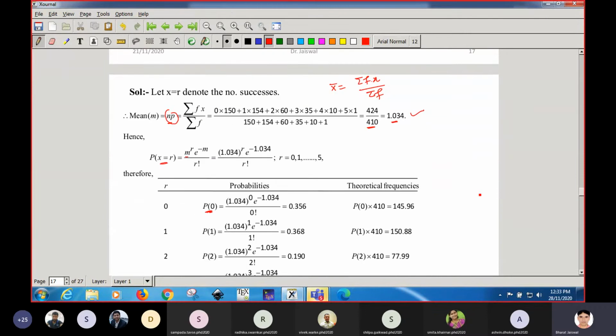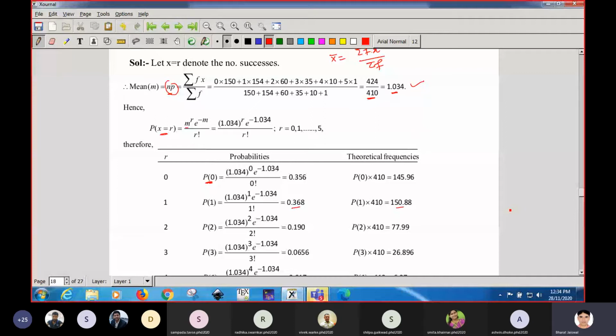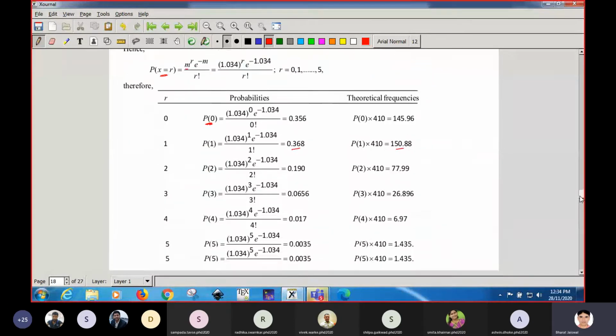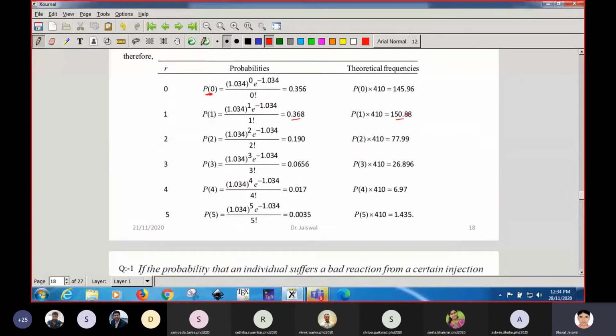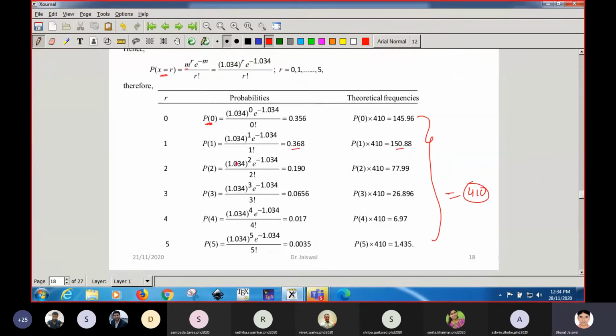Okay, similarly you can get for one success, it is the probability this, if you multiply it by 4 and 10, you will get the frequency of this probability, and it is given 154, here it is given 150. So you can find the theoretical frequencies and so on. But the total, if you sum all these frequencies, then the value will be approximately 1410. It will be approximately 4 and 0. But particular success frequency may be different.